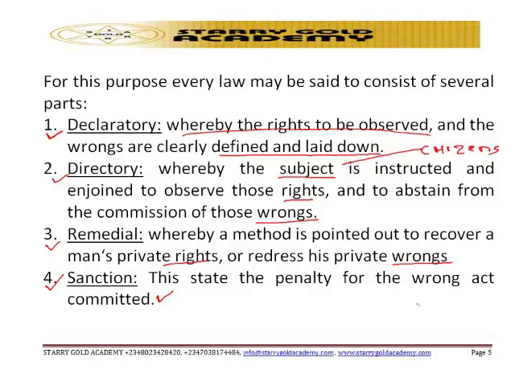So we have the declaratory, which is talking about what? The rights to be observed are clearly stated, and the wrongs are also clearly stated and defined. The second part of law is the directory, whereby the citizens are instructed to observe the rights and to abstain from committing wrong acts.